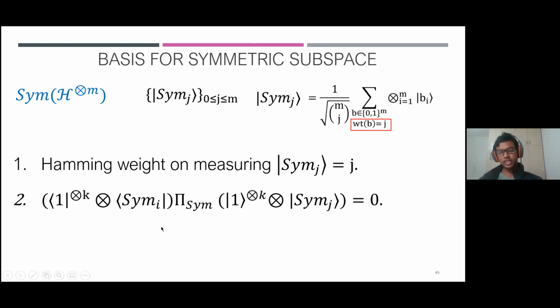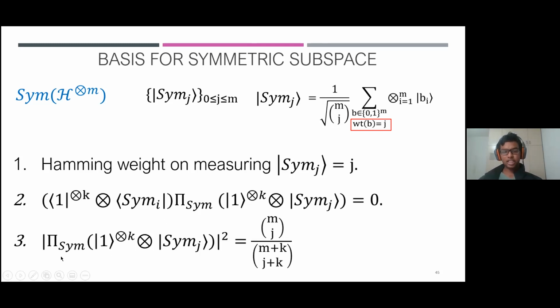But the second bullet basically says that they remain orthogonal even after you apply this projector, the Pi-Sim projector, into the symmetric subspace. And thirdly, this expression given here scales as m choose j by m plus k choose j plus k, which increases with increase in j. But why are we concerned about this expression?